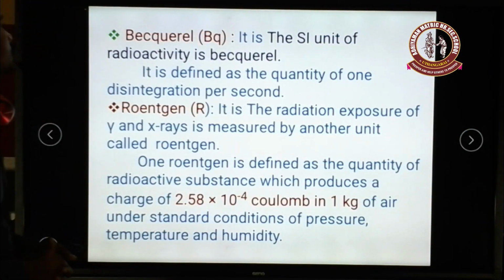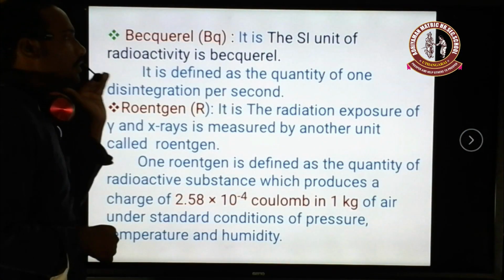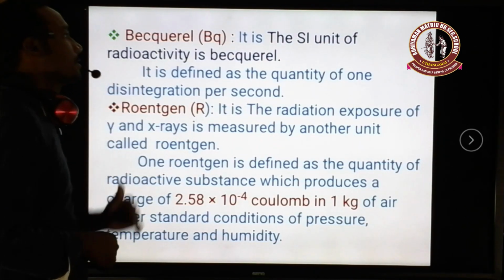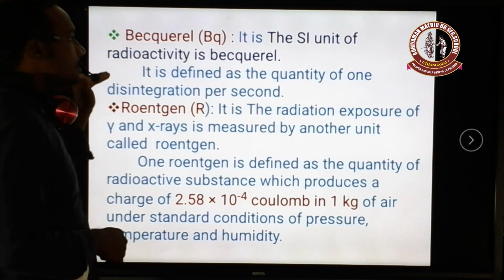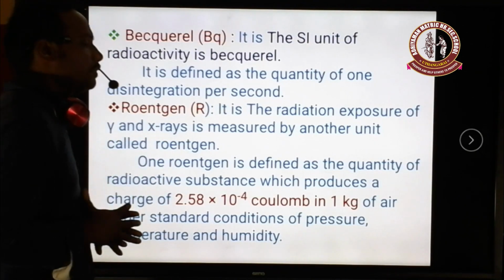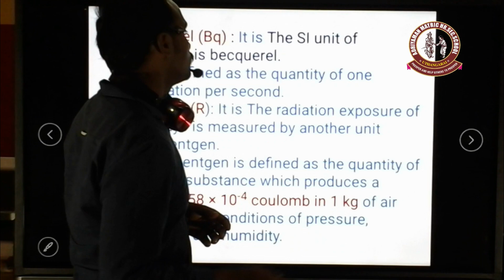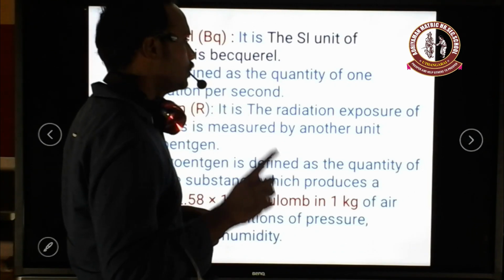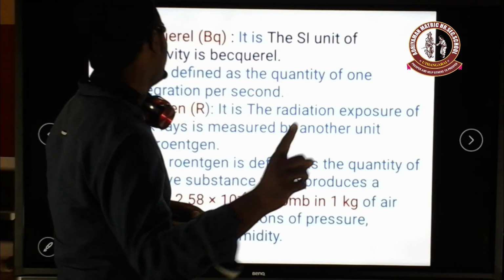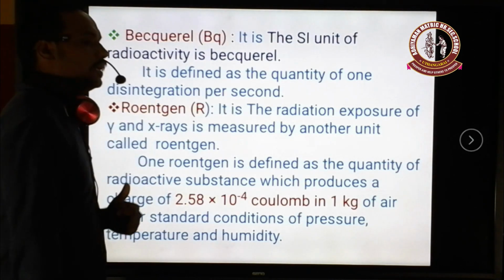The third unit is called the becquerel. The becquerel is the SI unit of radioactivity. How do we define a becquerel? A becquerel is 1 disintegration per second. The quantity of radioactive substance which gives 1 disintegration per second is called 1 becquerel.